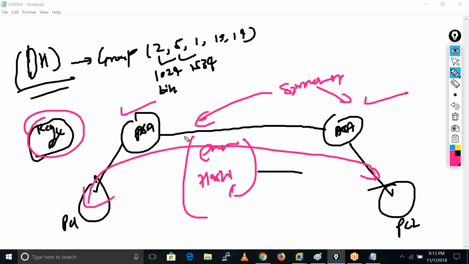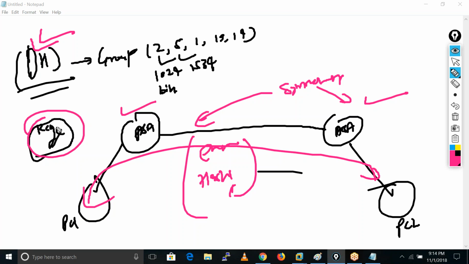Okay, so now you got the idea of Diffie-Hellman. We use the Diffie-Hellman process to create the keys. So, are you clear with the Diffie-Hellman now? Or anyone, if you have any question, just ask me, because there are a lot of things in Diffie-Hellman. I'm not going to go into much depth.